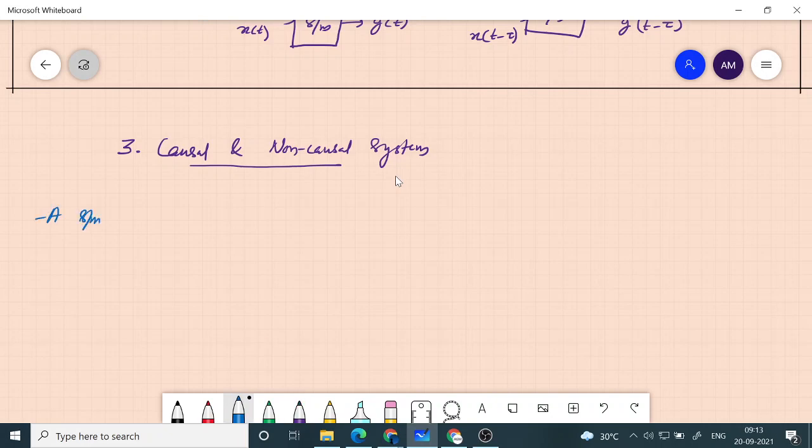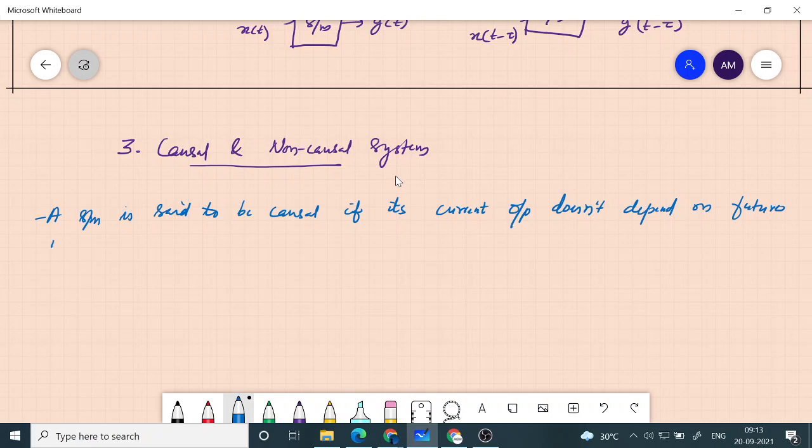A system is said to be causal if its current output doesn't depend on future input.